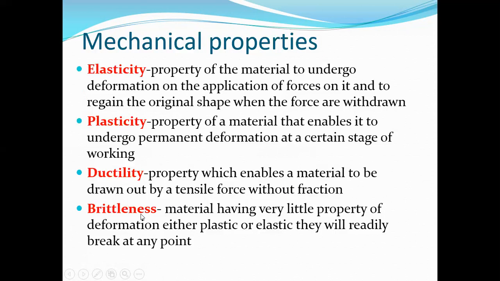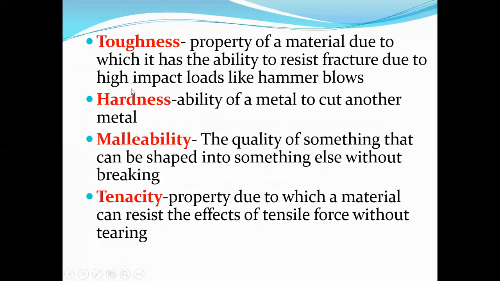And the other one is brittleness. The material having very little property of deformation, either plastic or elastic, will readily break at any point. That property is known as brittleness. And the other one is toughness. What is toughness? Property of a material due to which it has an ability to resist fracture due to high impact loads like hammer blows. So you just have to understand what the definition is.